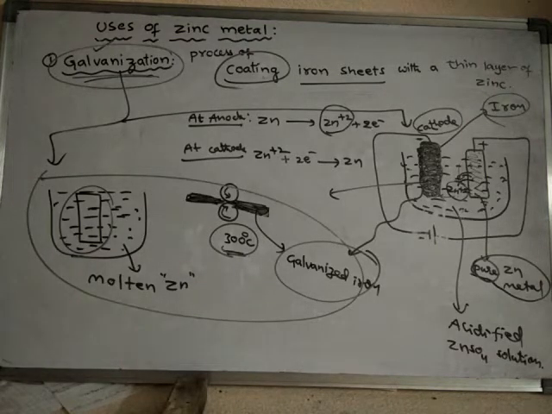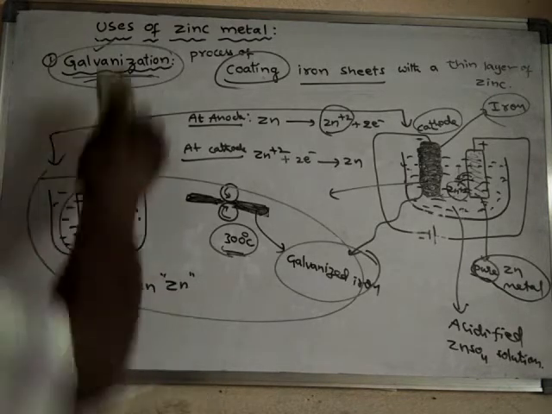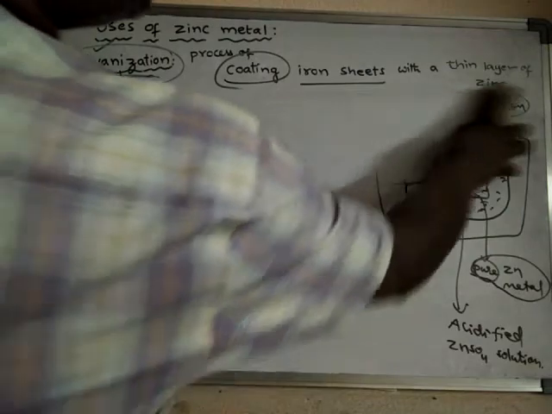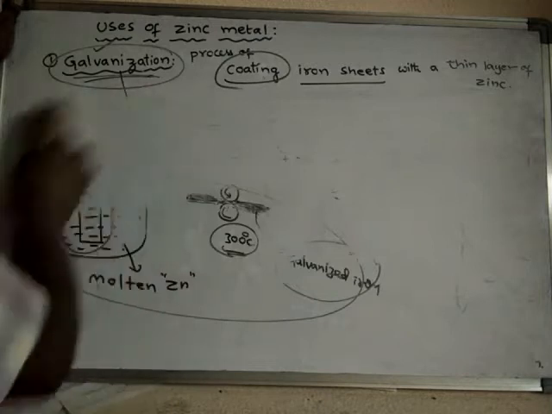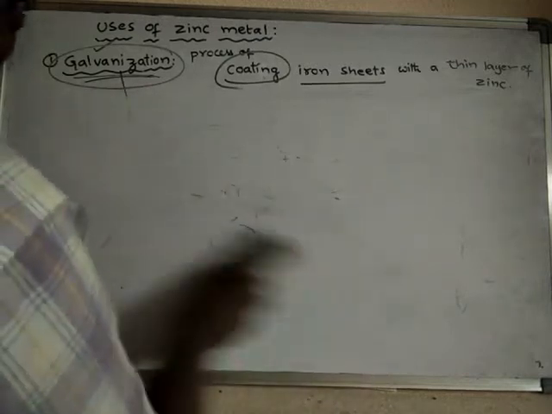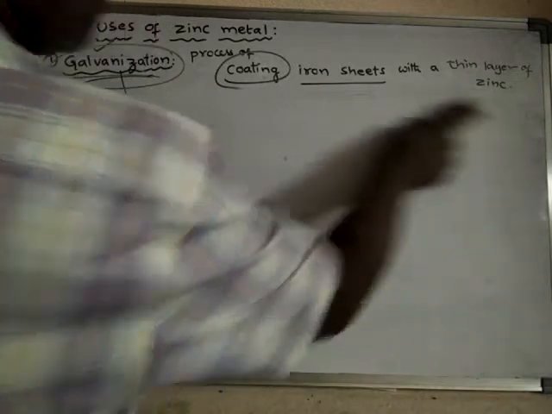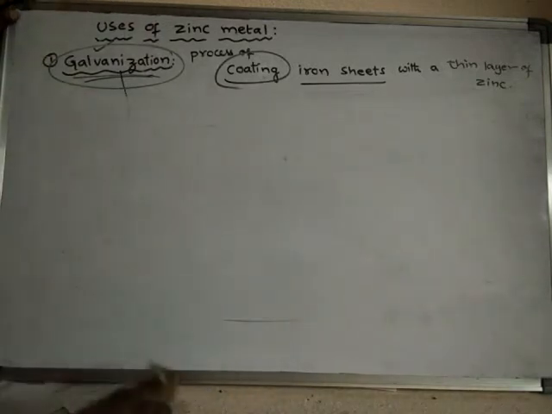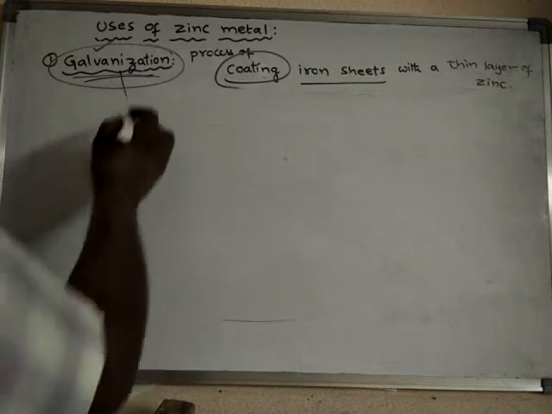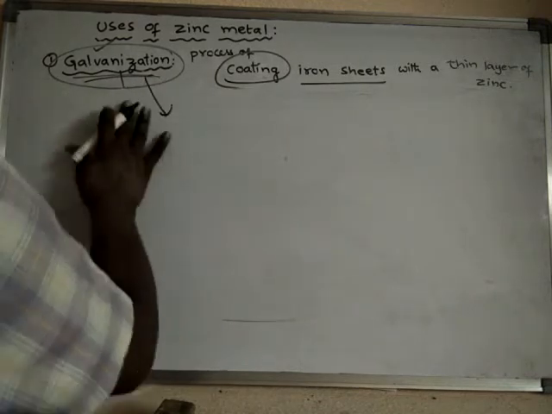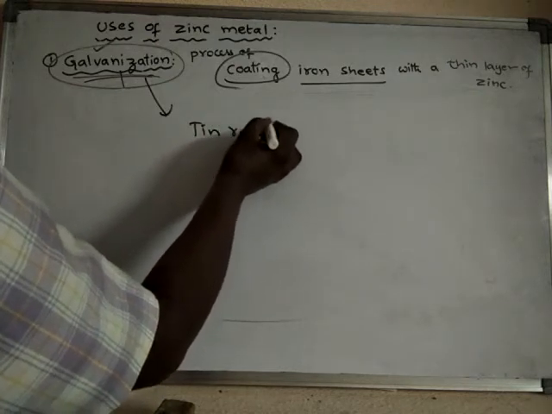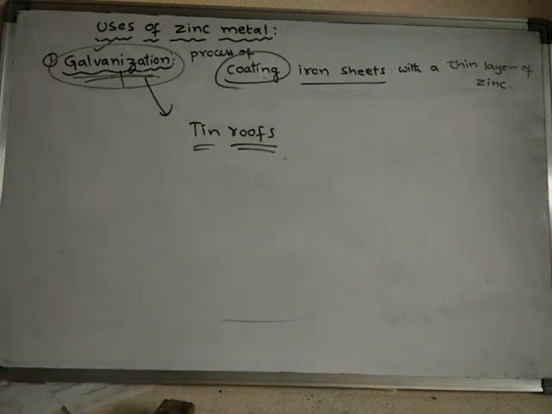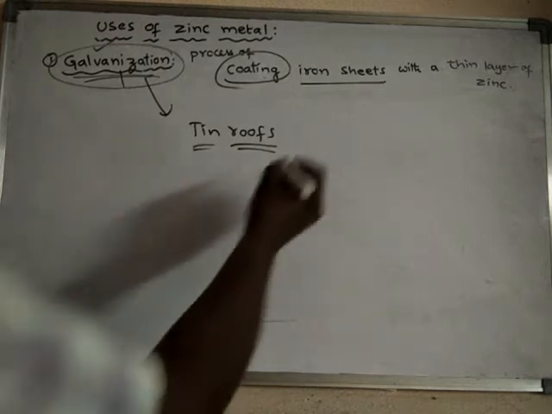Now, if you see the applications of galvanization: what is the importance of galvanization, what are the uses of galvanization, or where is the galvanization process done? Mainly, galvanization is used for making tin roofs, for sheds.